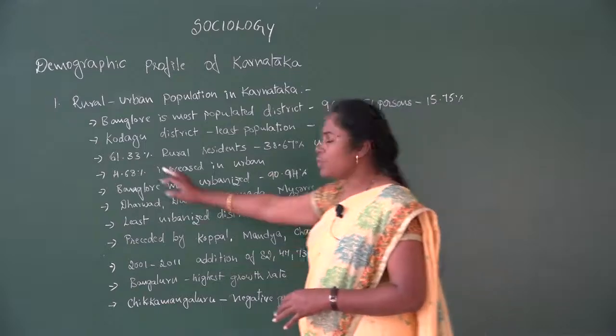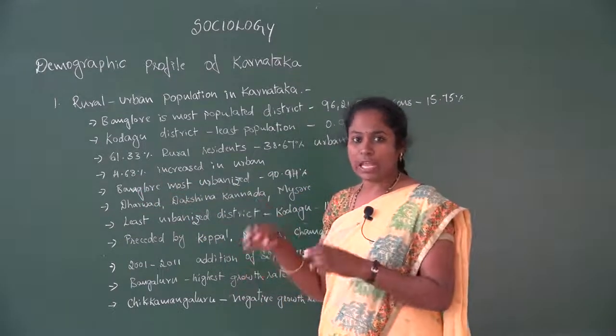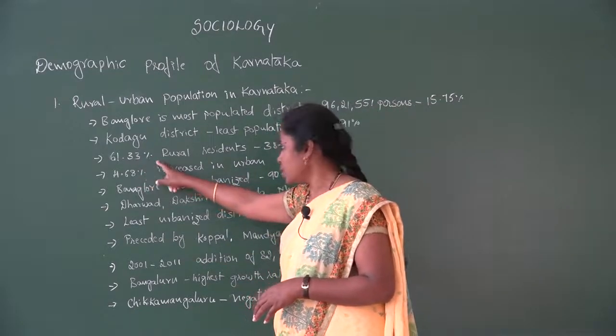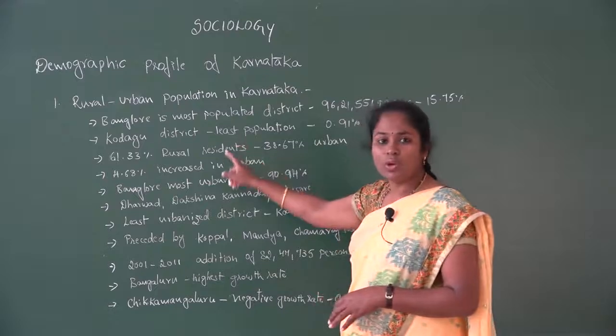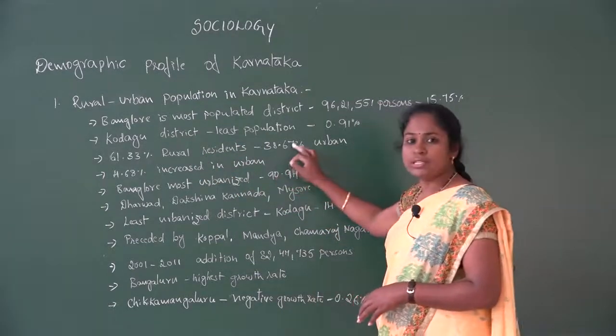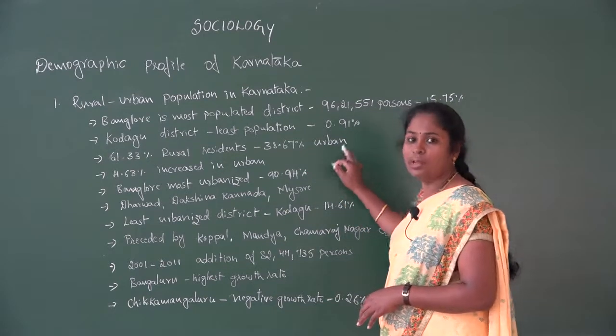Then we see the distribution in rural and urban areas. 61.33% of the people live in rural areas, and 38.67% live in urban areas.